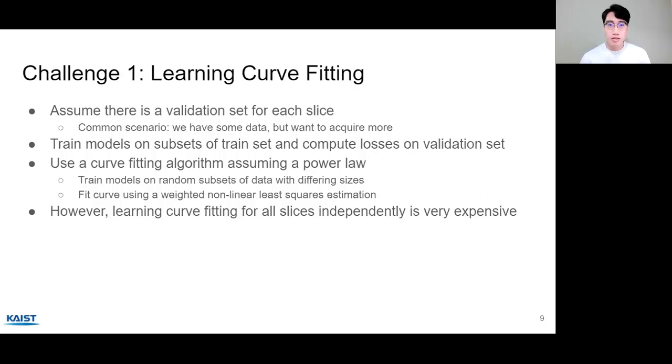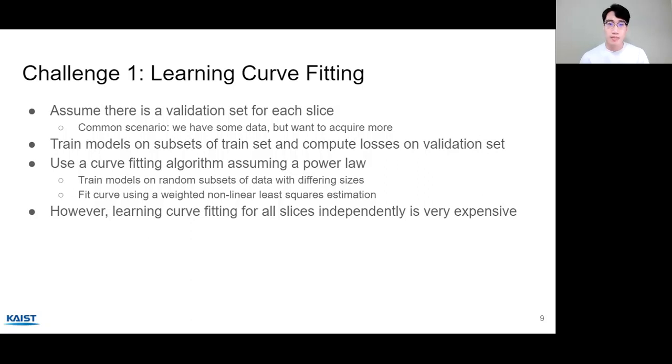We now explain two important technical challenges we address. One is on the data management aspect, where we need to efficiently fit learning curves. To fit a learning curve, we first assume that there's enough validation data for each slice to draw learning curves. We believe that this is a common scenario for many companies where we have some data and want to acquire more to improve the existing model.